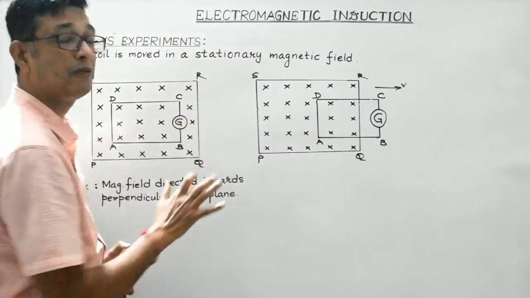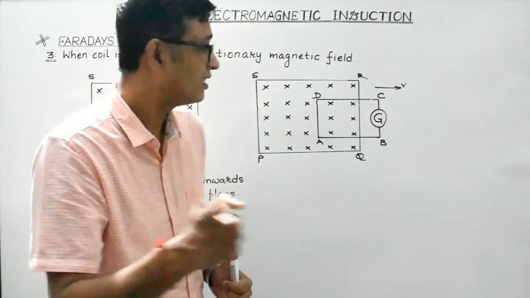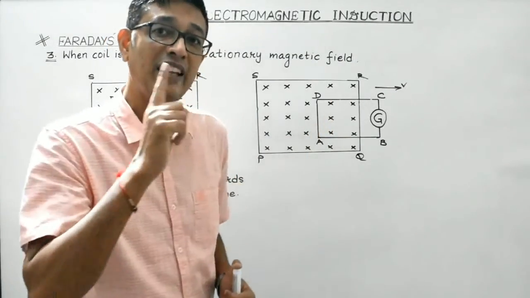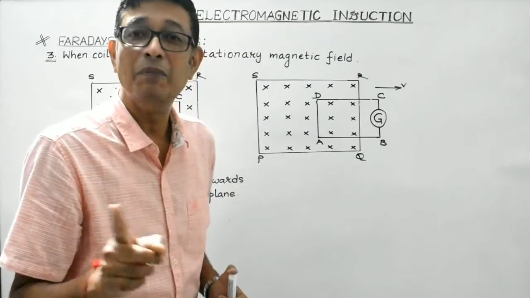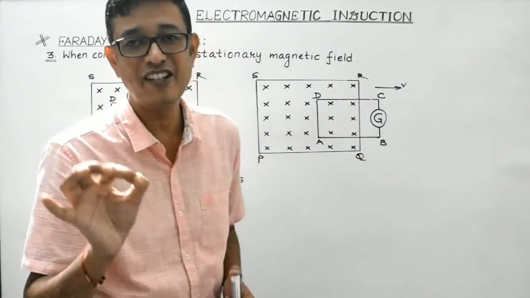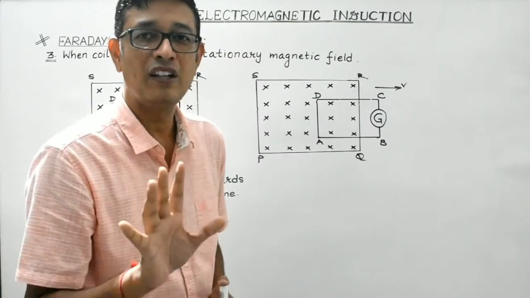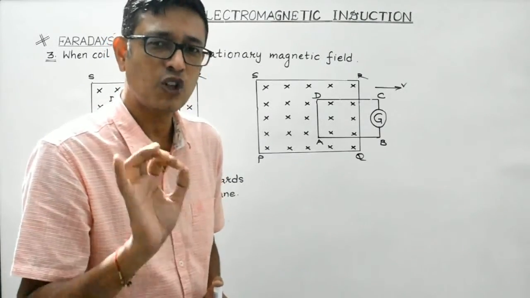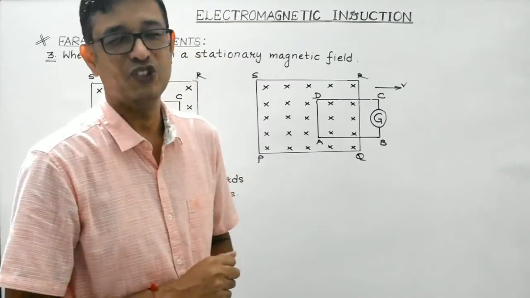So this experiment further validates the fact that induced current in the coil will exist as long as the magnetic flux linked with the coil keeps changing with time. Once the magnetic flux linked with the coil stops changing, it becomes constant, then induced current will also become zero.